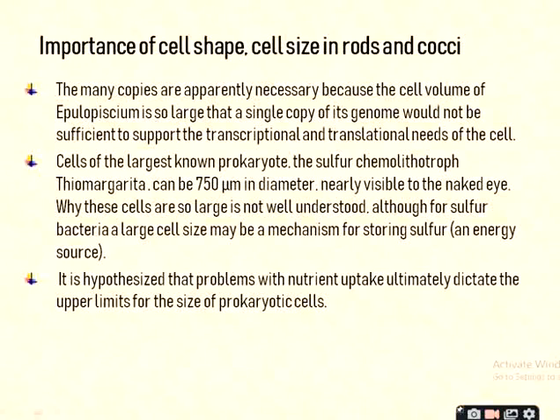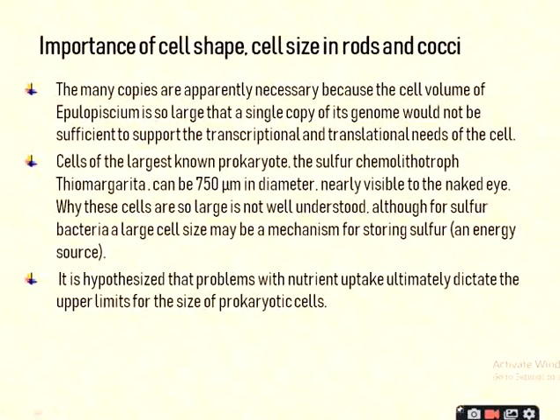That means we know that we can observe things which are bigger than 200 micrometer, and this size, 750 micrometer, is bigger than 200 micrometer, so we can observe these organisms by naked eyes. Okay? Understood.